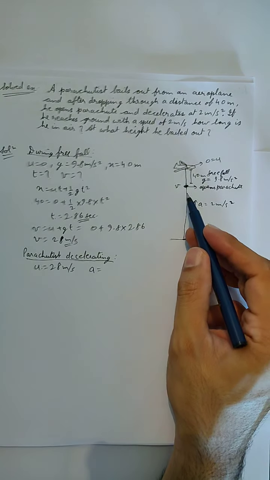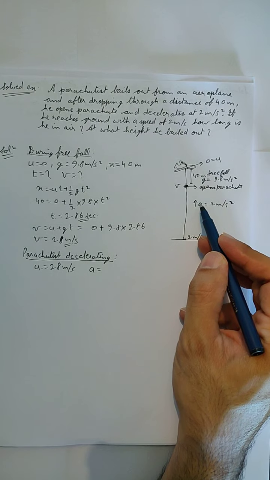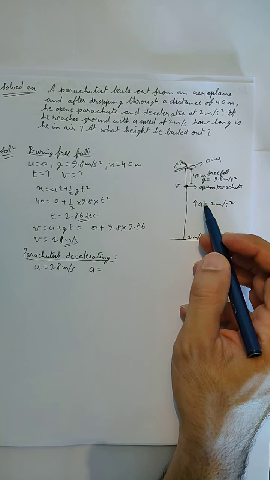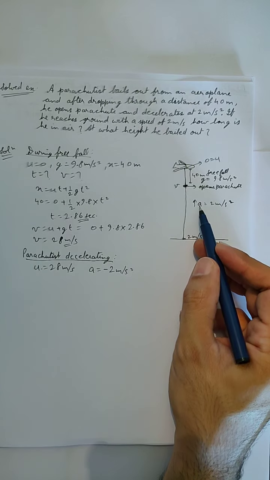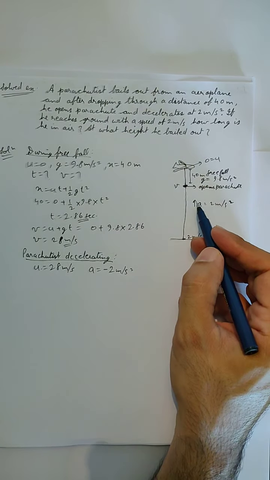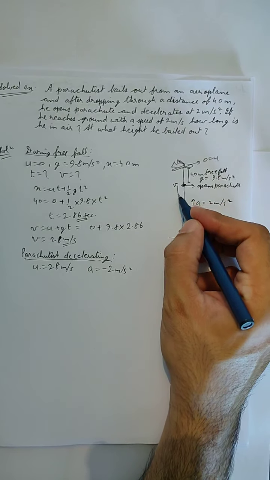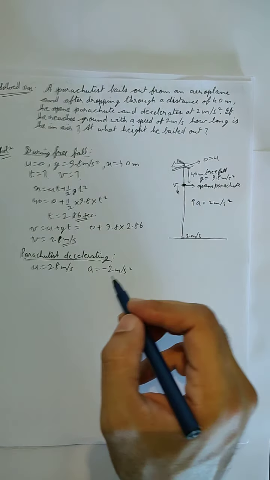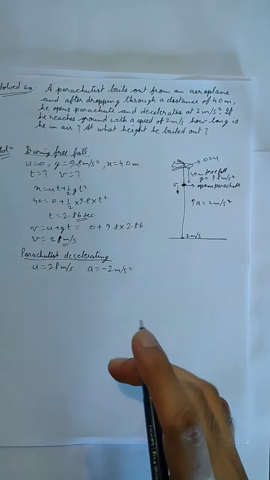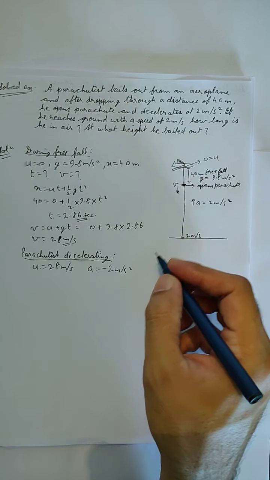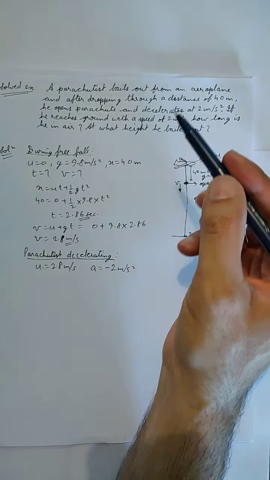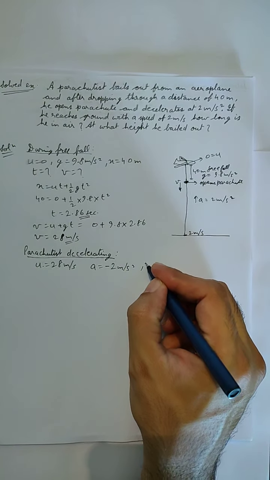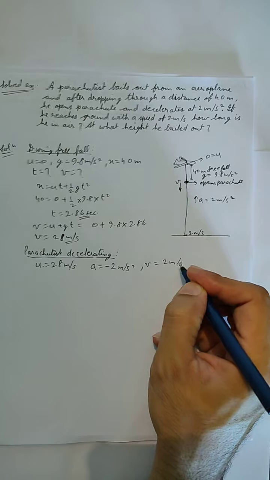Now acceleration, he is deaccelerating, that means the direction of acceleration is in upward direction. So we are going to take this as negative, because a is in the opposite direction of the velocity. The velocity is in this direction and a is in upward direction, so a we are going to take negative. And also it is given that he reaches the ground with a speed of 2 meter per second. That means the final velocity of this journey is 2 meter per second.